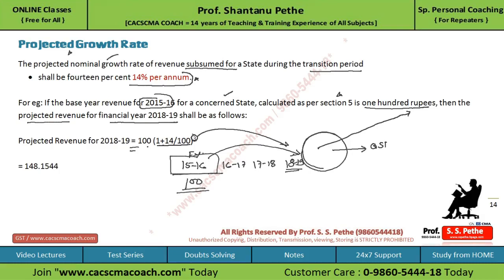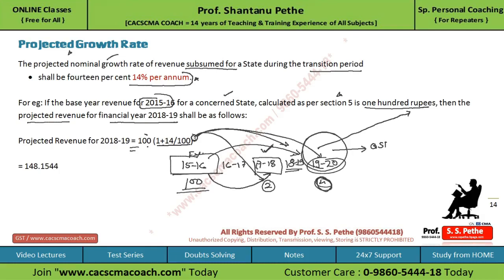If you want to calculate the projected revenue for 17-18, then the power will be 2. And similarly for year 19-20, the power will become 4. तो यहाँ पर 3 की जगह जो पावर है वो 2 हो जाएगी फॉर्मूले में if it is 17-18. If you are calculating the projected revenue for 19-20, then the power will be 4.